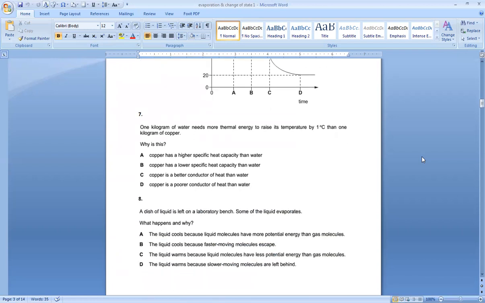Number 7, 1 kilogram of water needs more thermal energy to raise its temperature by 1 degree C than 1 kilogram of copper. Raising the temperature by 1 degree C means he is talking about heat capacity. So 1 kilogram of water needs more thermal energy. It means the water has more heat capacity than the copper. The material which has a low heat capacity needs less energy to raise its temperature. So we can say that the copper has a lower specific heat capacity than water. Option is B.